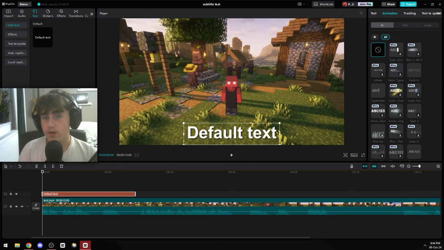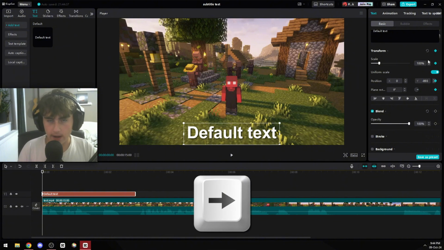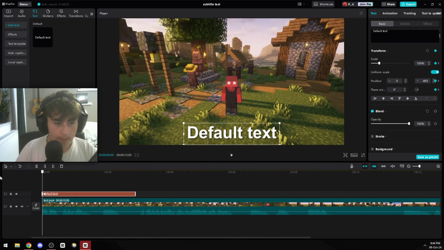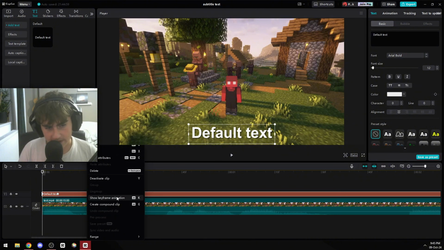But for this tutorial, we're not gonna use preset animations. We're gonna make our own with keyframes. So let's scroll down to here to transform, add a keyframe, then go 5 frames to the right with the right arrow key and add another one. Then go back to the first one and set the scale to 90. Then I'm just gonna zoom in a little bit and then press here to show keyframe animation.